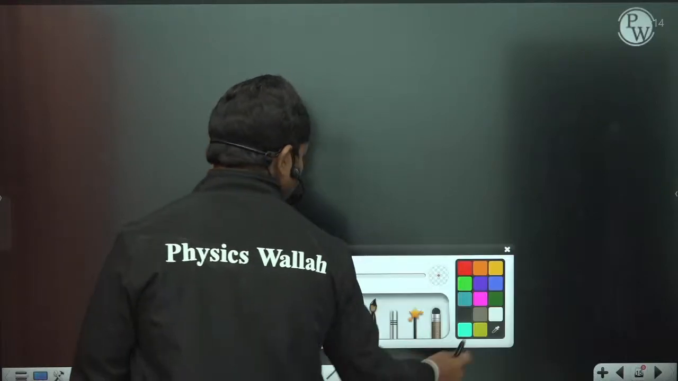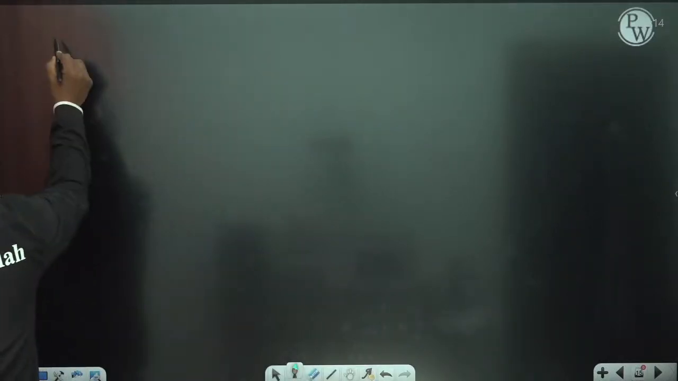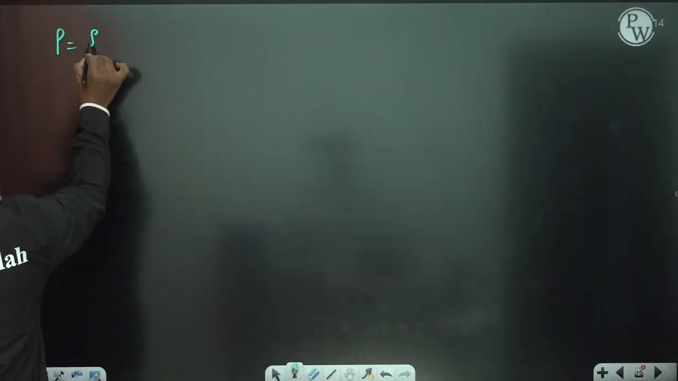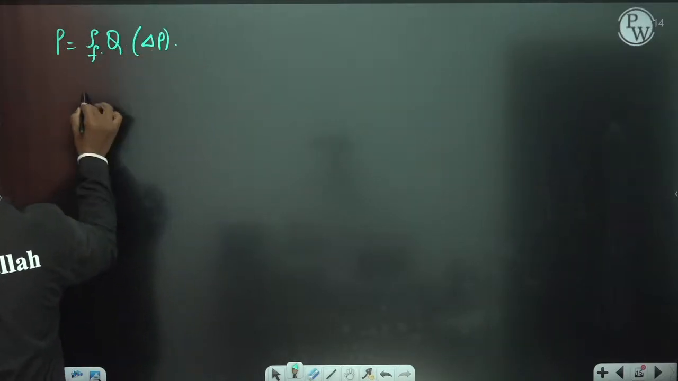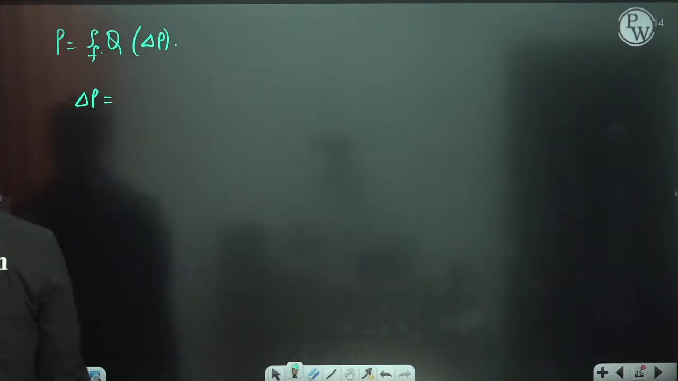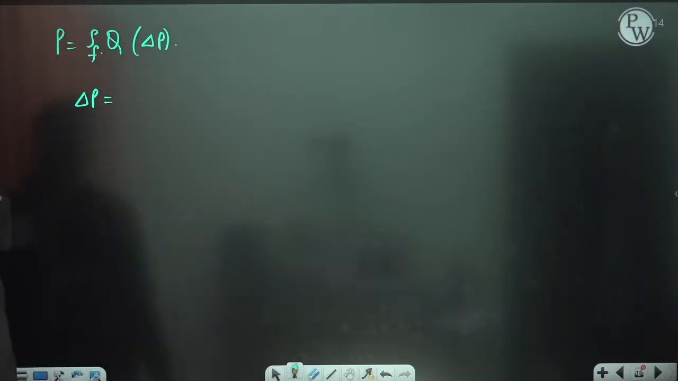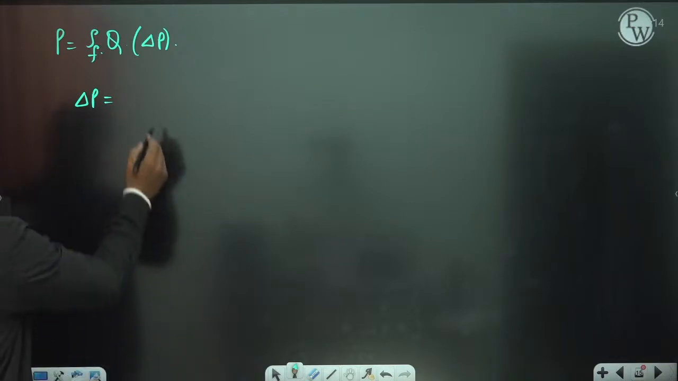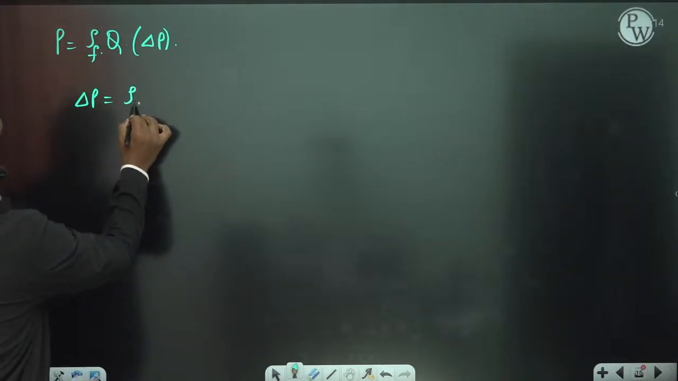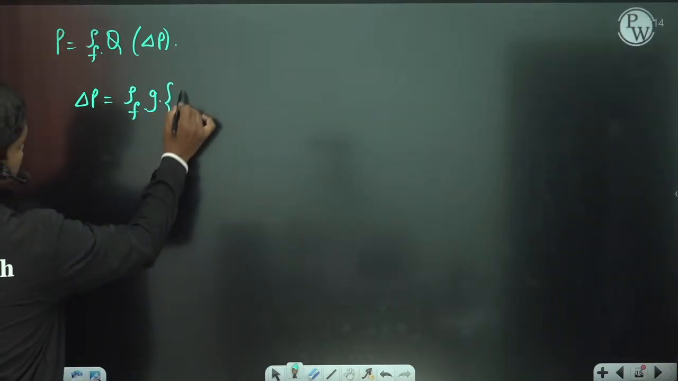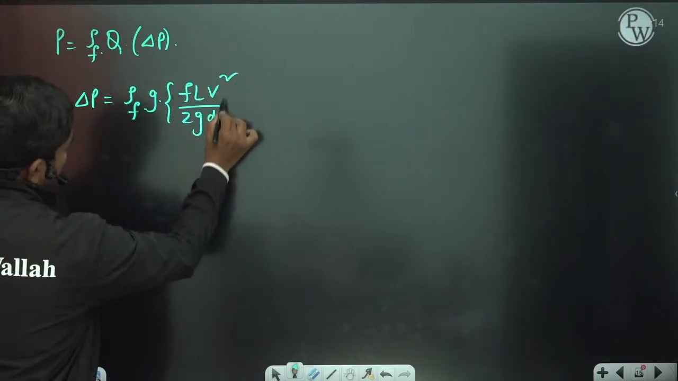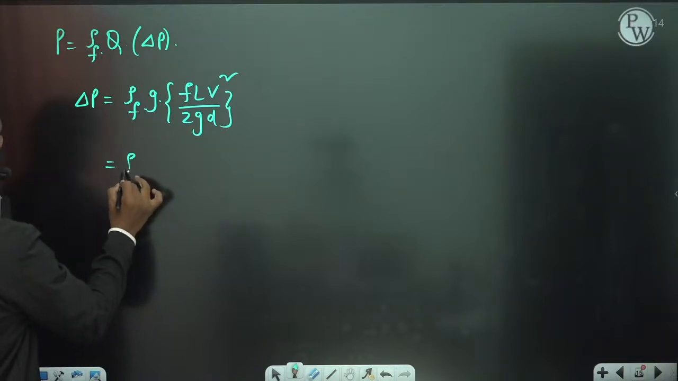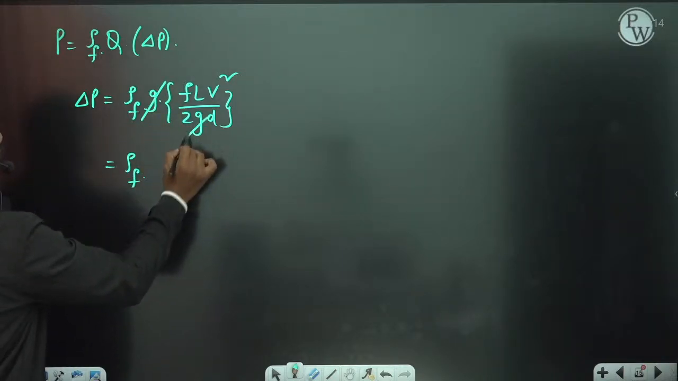So delta P is equal to density of the fluid times discharge into this delta P. So what is this delta P? Delta P, pressure drop per unit weight, is equal to how much? Delta P is equal to rho F G into this head loss, which is F L V square by 2 G D. If you simplify this, rho F G gets cancelled anyhow, rho F into